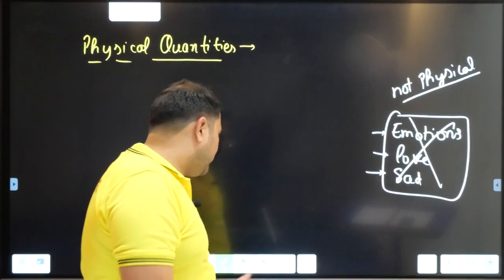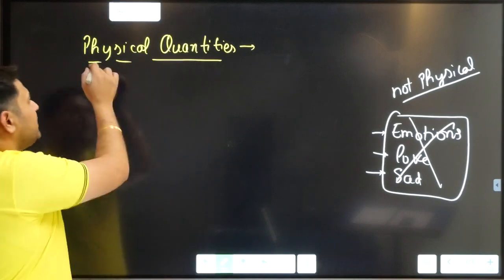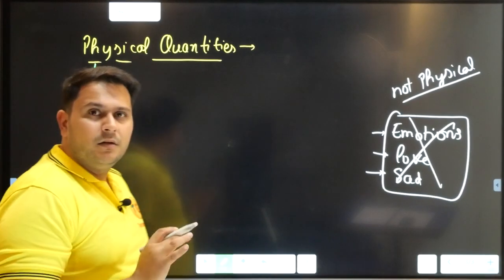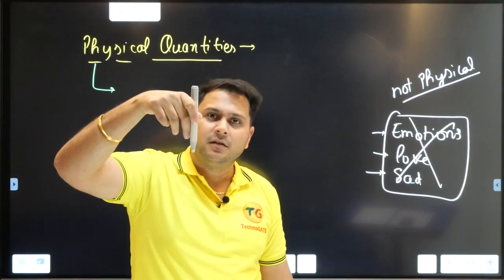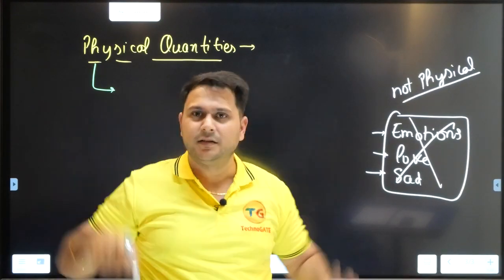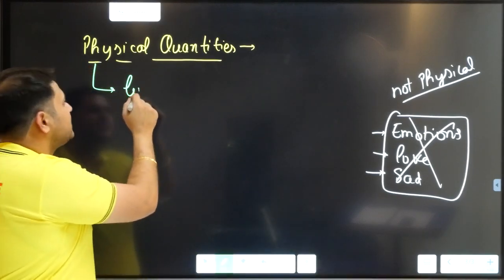Now, what are physical quantities? Please try to understand. Physical quantities are anything which can be measured. Now, I say, what is the dimension of this pen? This must be having some length. So, basically, length is a physical quantity.